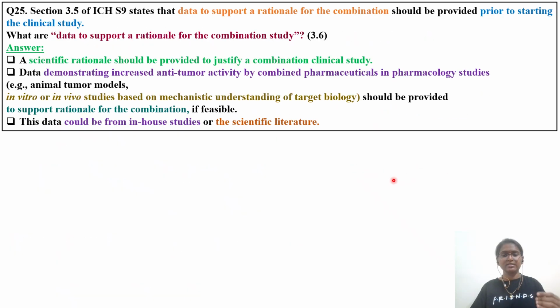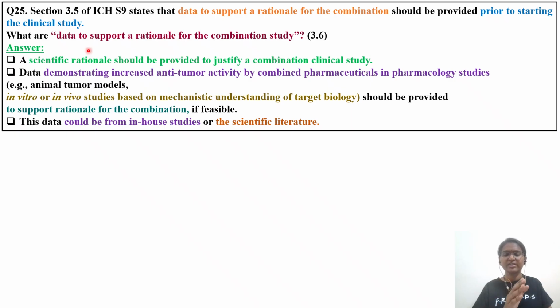Okay, next we'll discuss question number 25. Question number 25 is also related to FDC only. ICH S9 states that data to support a rationale for a combination should be provided prior to starting a clinical study. Before starting phase 1 or phase 2 with an A plus B combination, you have to very clearly mention why you are combining A plus B, because these cancer treatment drugs are highly cytotoxic.